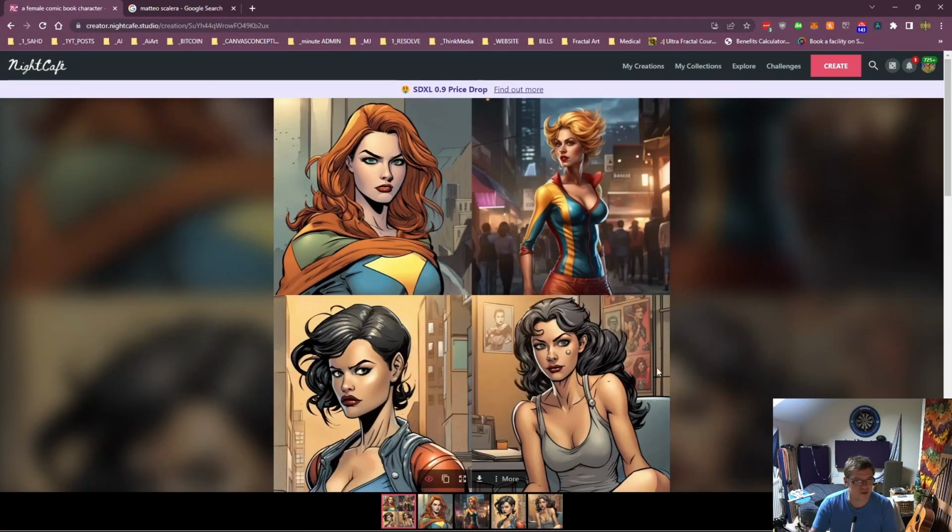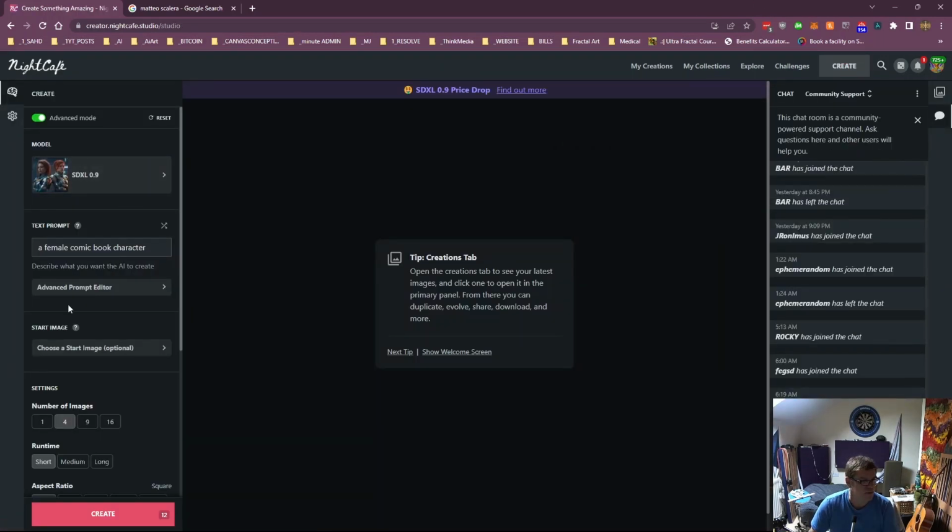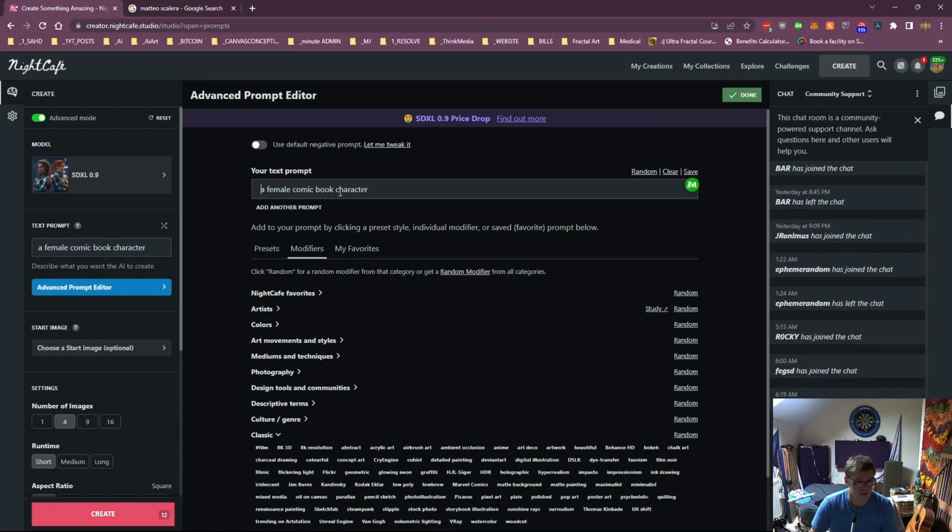Right, so there's our 4 female characters. It's really pulling from, that looks like, oh, what's her name now? I can't remember. Doesn't matter. So what we can see there is it gives us a definitive comic book character. She looks like a comic book superhero type. But let's see what happens when we use prompting better.